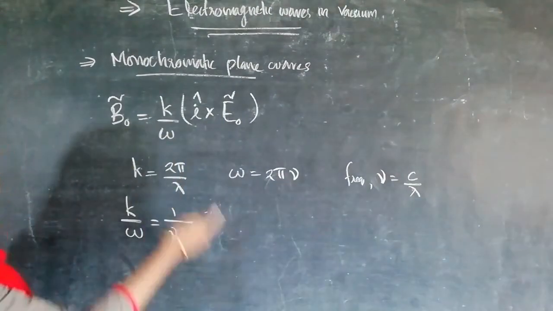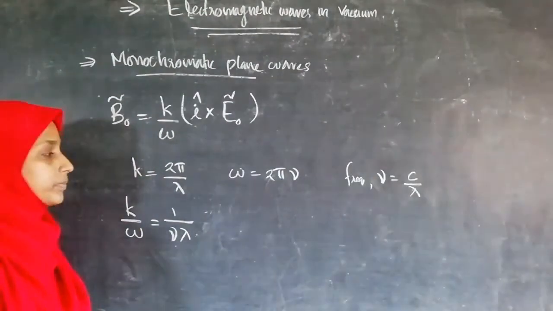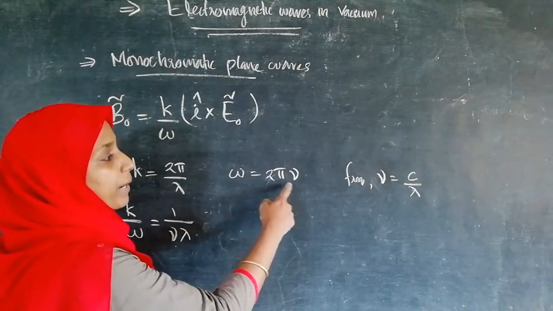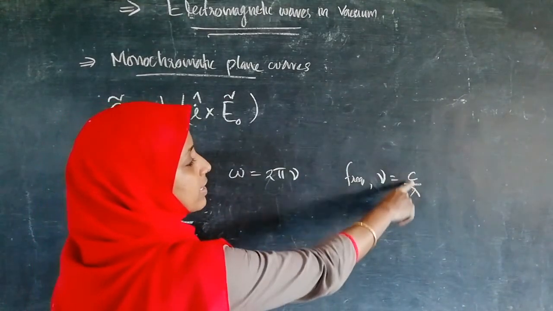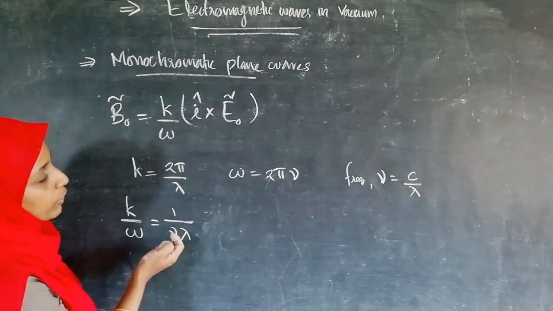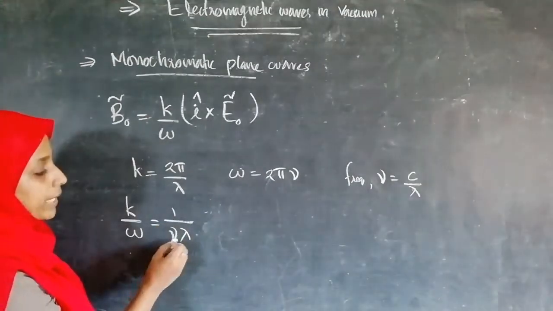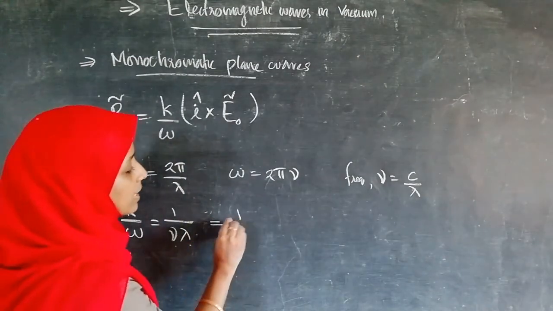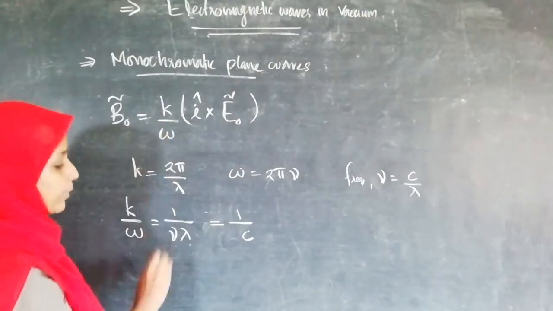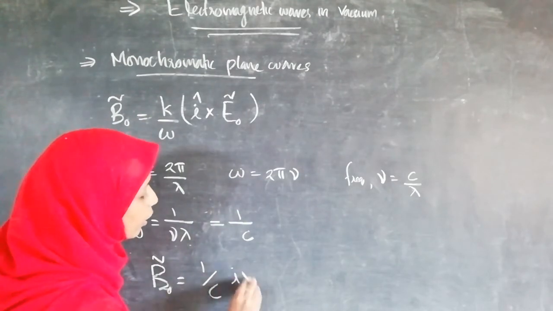Now we can replace k by ω in terms of the velocity in vacuum. That is k is equal to 2π by λ, and ω we know is 2πν, where ν is the frequency, which is c by λ. That is k by ω will be equal to 2π by λ divided by 2πν, which gives 1 by νλ, which can be written as 1 by c. So I am going to rewrite this equation as B0 equal to 1 by c i cross E0,